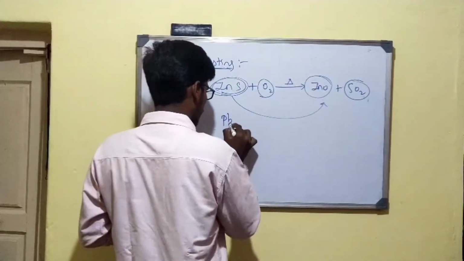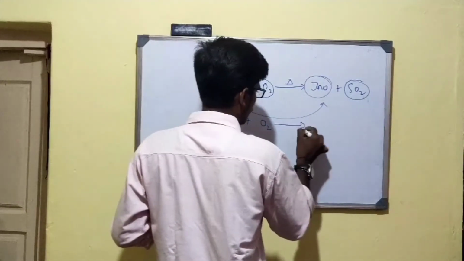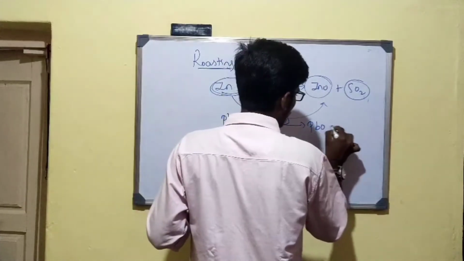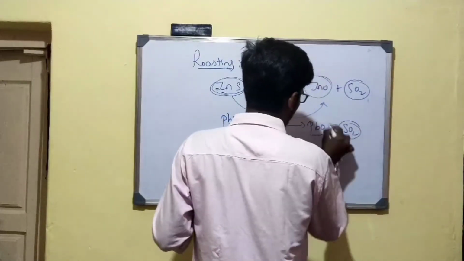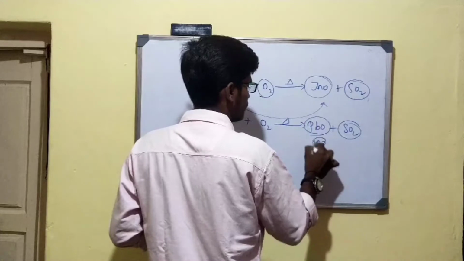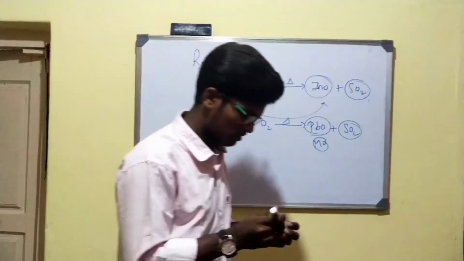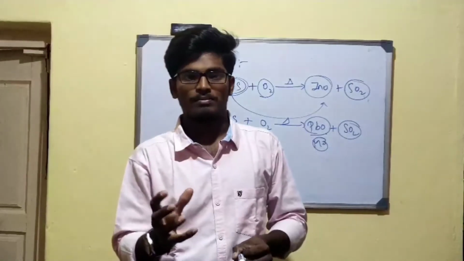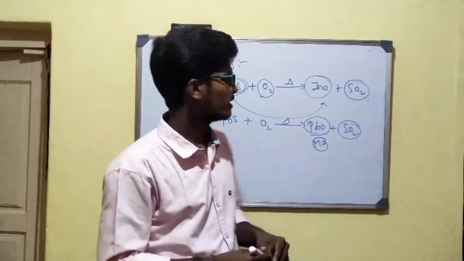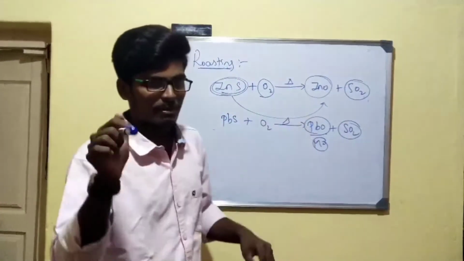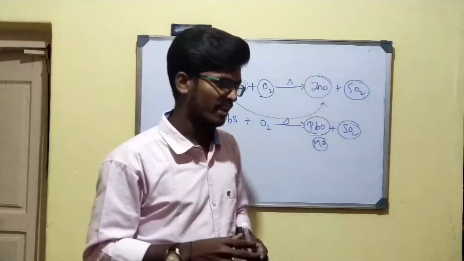Another example we have is PbS plus O2 will give you PbO plus SO2. Here we will get metal oxide. These are some examples of roasting. Roasting is nothing but heating of ore at a temperature below its melting point to get metal oxide in the presence of oxygen, or in the presence of air.